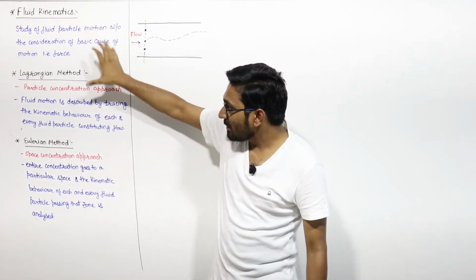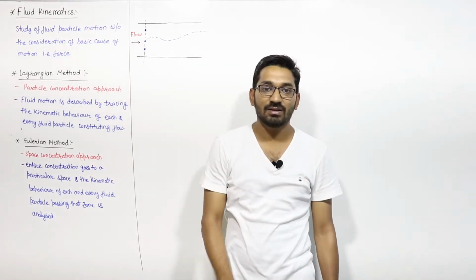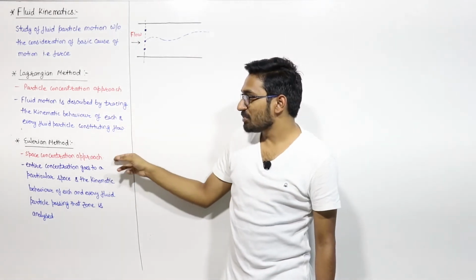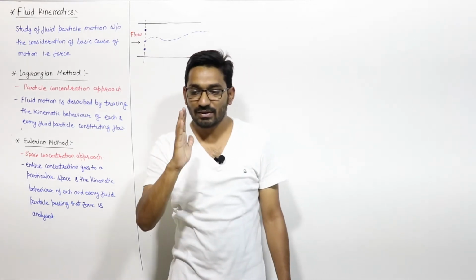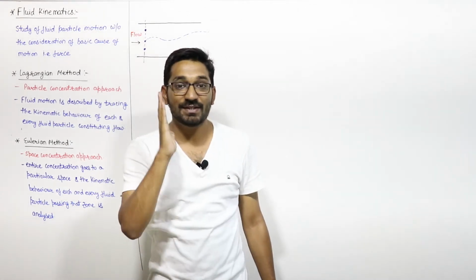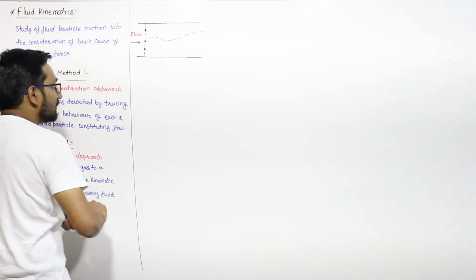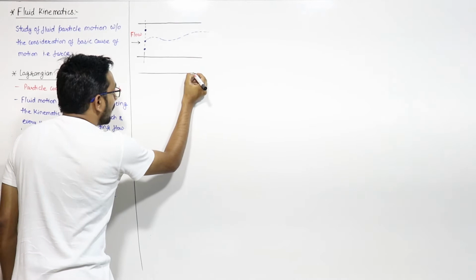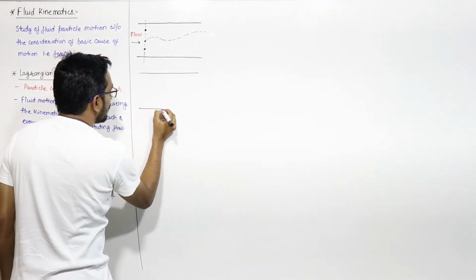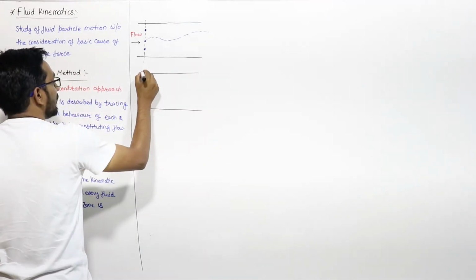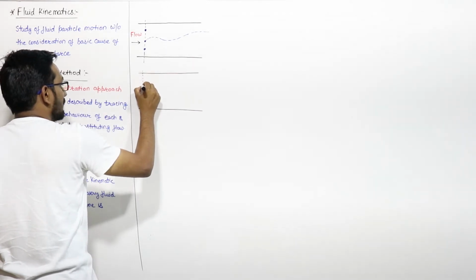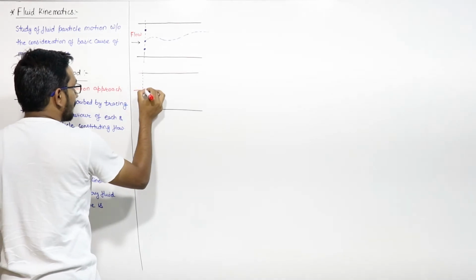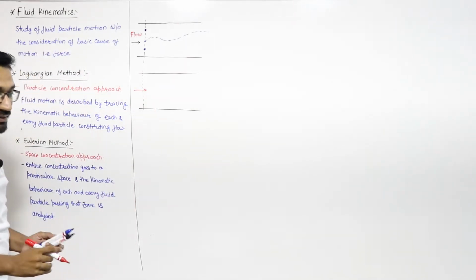To compensate for this, we have another approach, that is the Eulerian method. The Eulerian approach is a space concentration approach, where our total concentration is on a space, right? Suppose this is the same pipe in which fluid is flowing, let us say this is the inlet of the flow, and fluid is flowing in this direction.